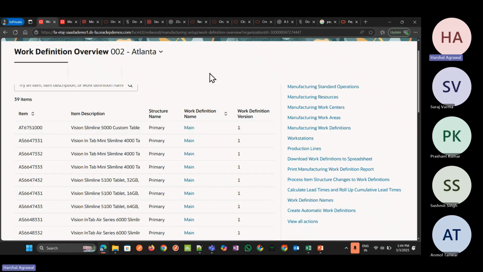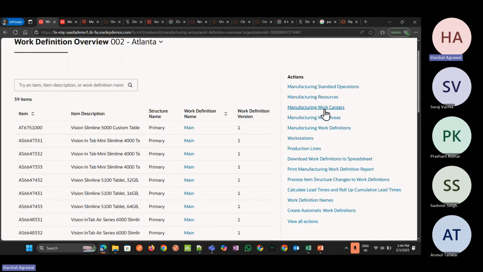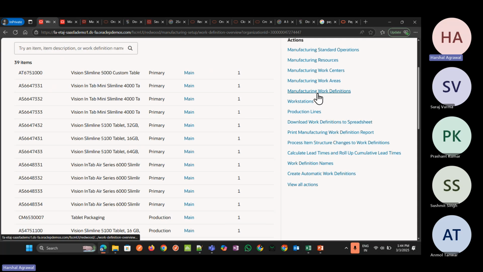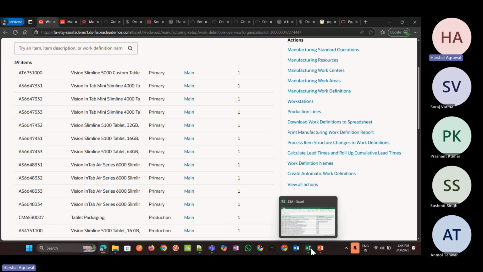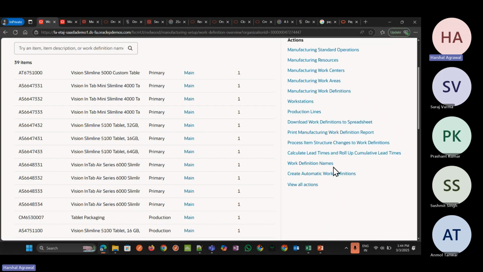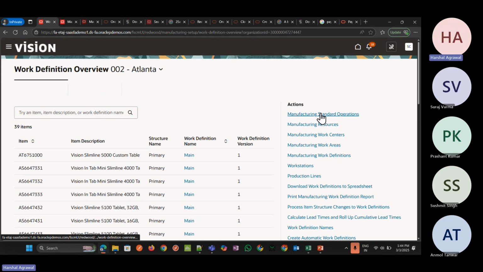Now coming back to the instance, we can see that our action page has been enabled. Here we can see manage work definition, work area, work center, resources, and standard operation, which are used to do the manufacturing setup. All this setup task is coming in the Redwood pages as per our second feature. As we have enabled this administrative profile, all our manufacturing setup will be coming in our Redwood pages.